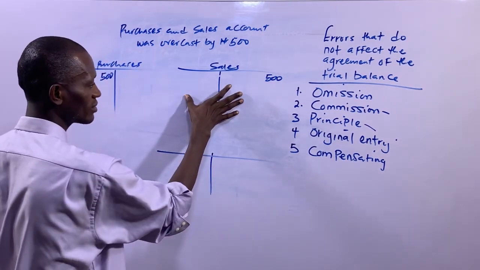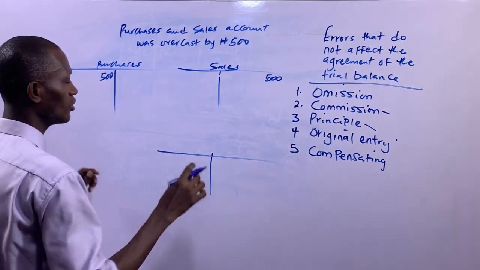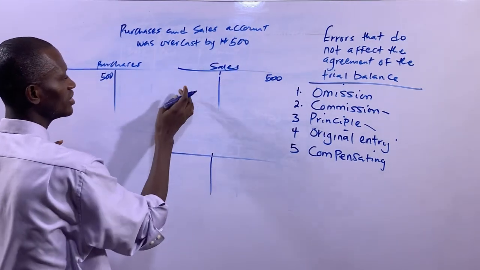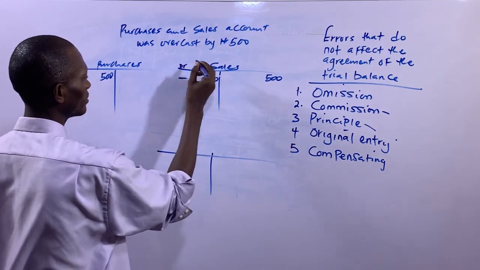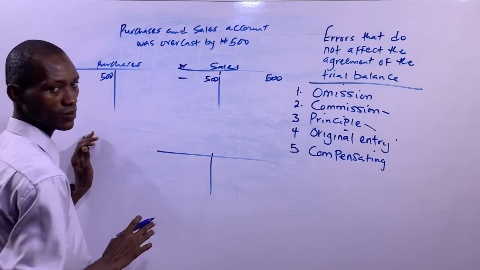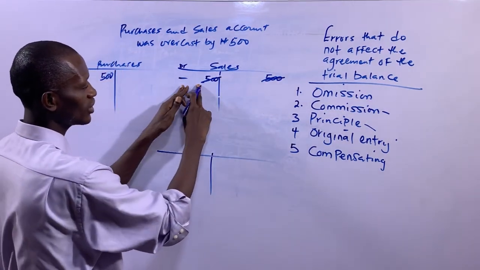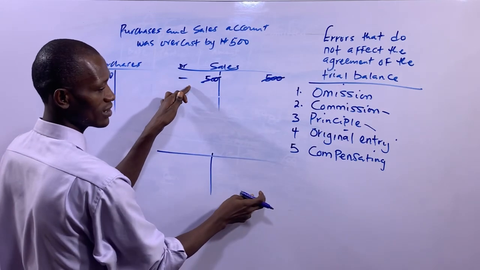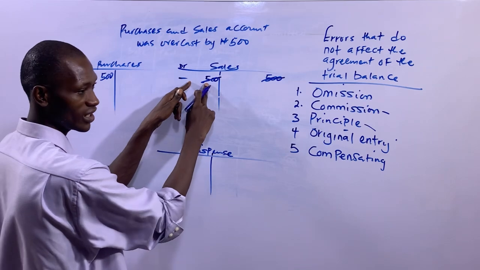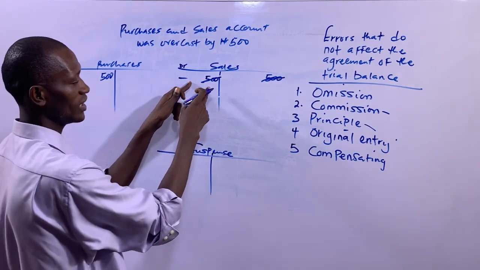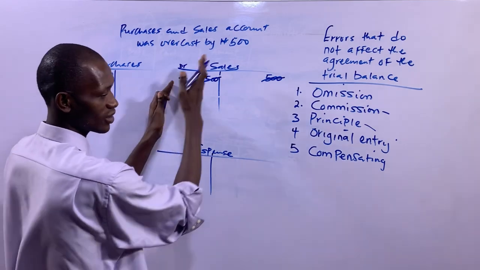So let's correct this error now. That's in sales account. So sales account has been increased. So let's reduce it. So we have 500 here. That's on the debit side, 500. Are we together? So this will cancel out this. Then the corresponding credit entry of this, we go to suspense account. So this is suspense account. The corresponding credit entry of this debit entry, which have been used to cancel out the effects of this, we go to suspense account, and that's the credit side.